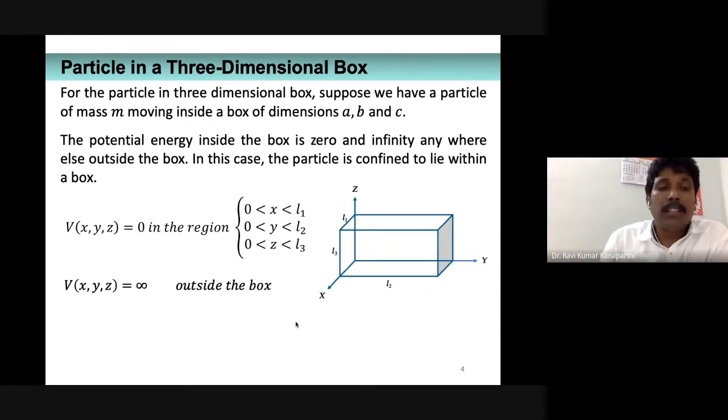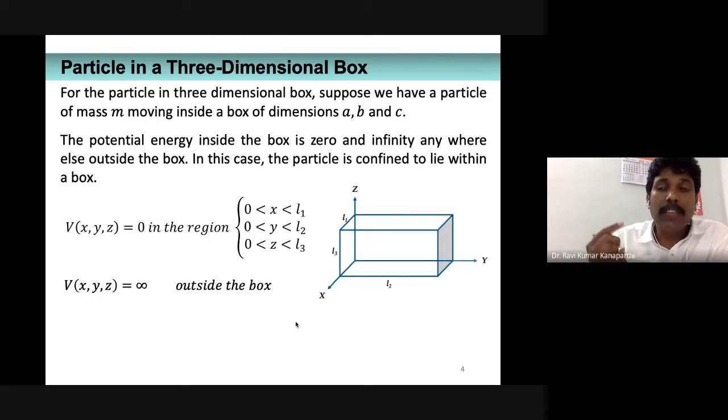The potential energy is set to be 0 within the box, which also means that when x is in between 0 and L1, y is in between 0 and L2, and z is in between 0 and L3. So if the particle is confined within these three limits, then immediately I will say that its potential energy is 0.